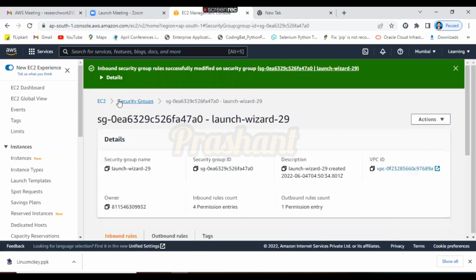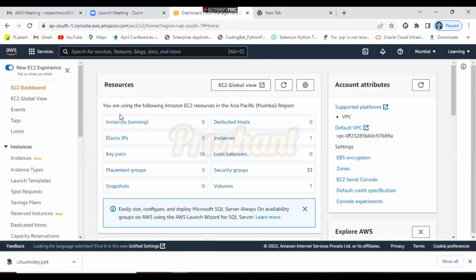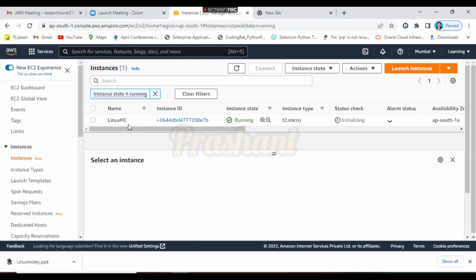Now what you can do, you can go to our EC2 instances. In the EC2 console, there is an option called Instances. See here, the Linux machine is running fine, with the status check at 2 by 2, right? Always remember, if the status here is initializing, then you are not able to connect with it. Always wait for the status check to be 2 by 2. Now,